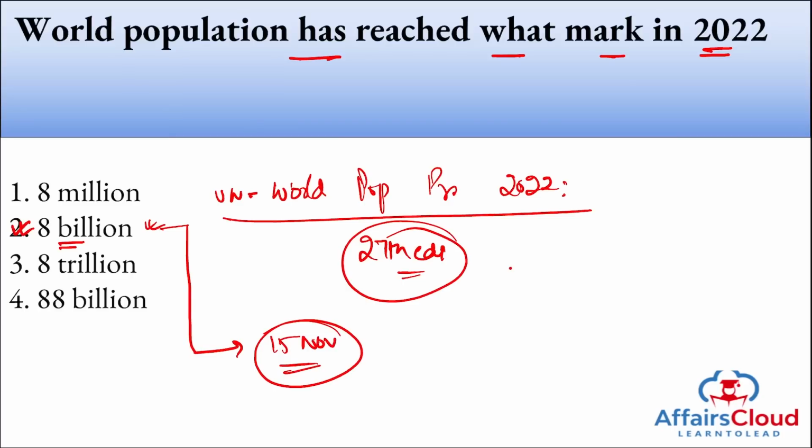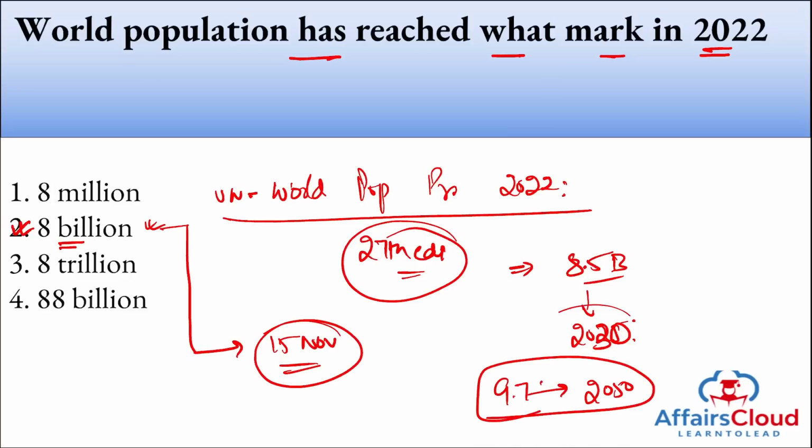All right. Also, there is data that we will achieve 8.5 billion population by the year 2025. Oh, sorry, 2030, and we will reach the 9.7 billion population mark by the year 2050. All right, and the most contribution to the population is given by the Asia region.